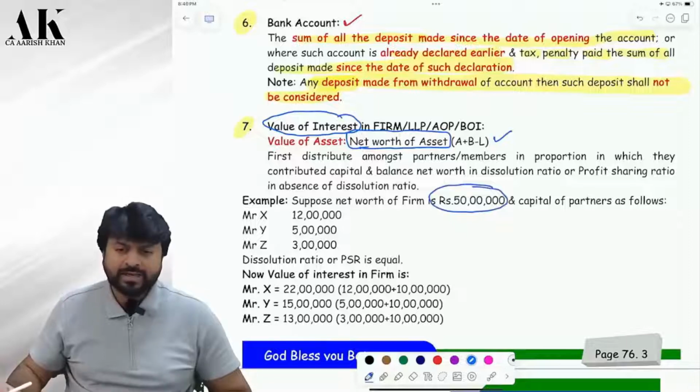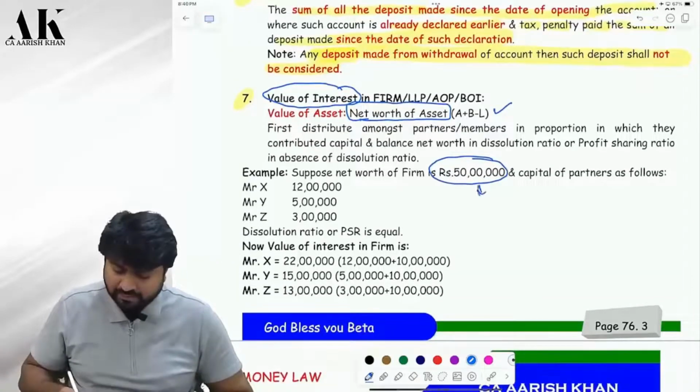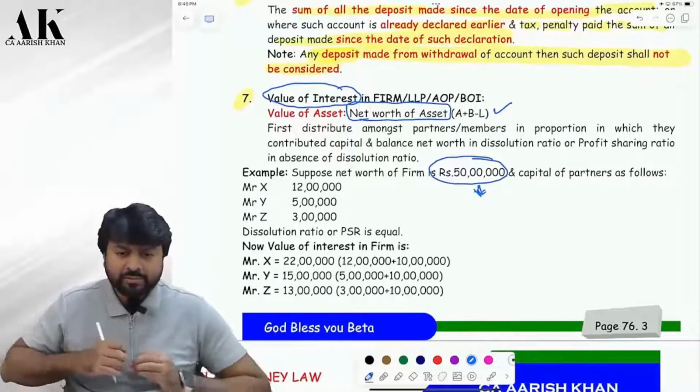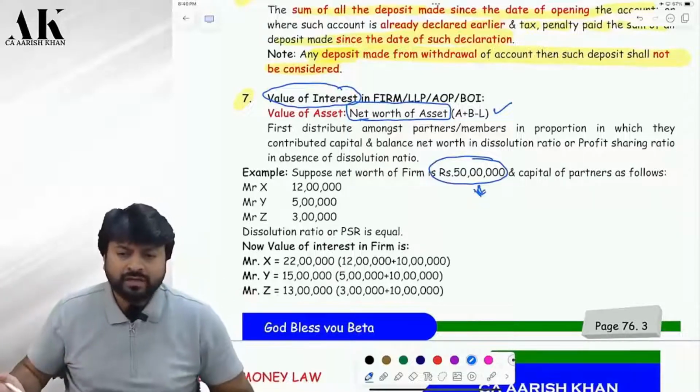Now suppose the net worth of the firm comes to how much? Let's take an example and understand. 50 lakhs. Now, first you have to divide this. First, this 50 lakhs is to be apportioned to all the partners in their capital account ratio. In which ratio?